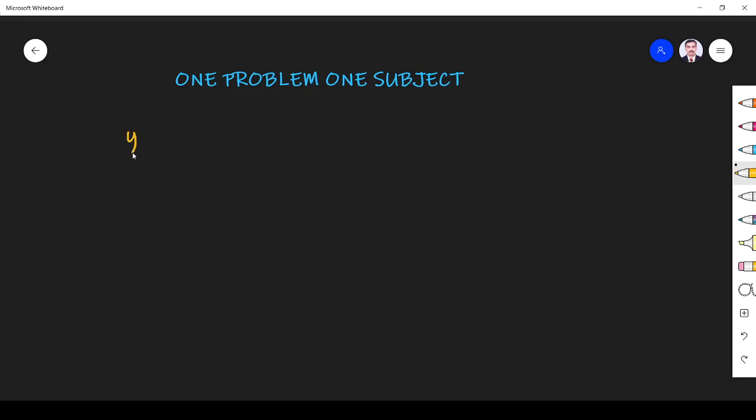The output y of n is equal to x of n plus x of n minus 1, right? So any system with the output y of n is given by the sum of the present input and the past input, right? So this is a system. This equation is talking about the system.